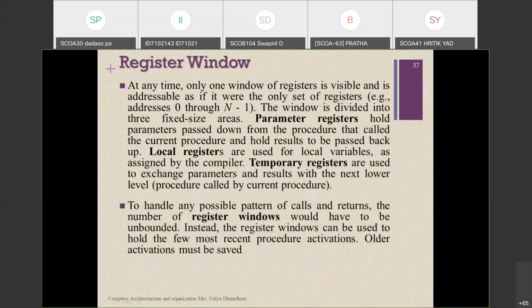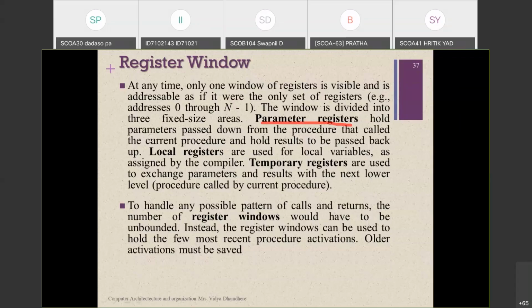Now, whenever we are using any register window, the window is divided into three fixed size areas. The first one is the parameter registers, which hold the parameters passed down from the procedure that called the current procedure and hold the result to be passed back up. So in that, the register is going to pass that value and hold that value also until it is cleared.